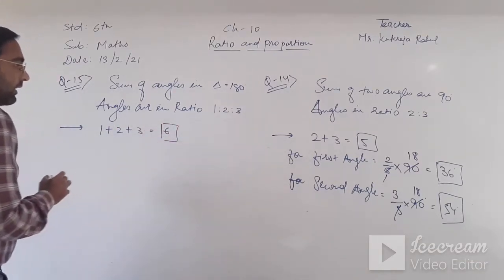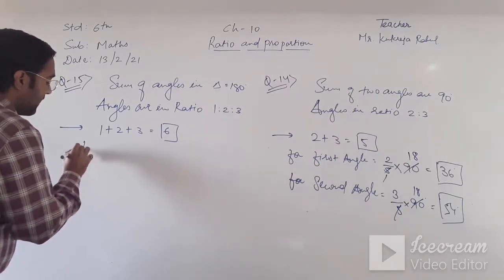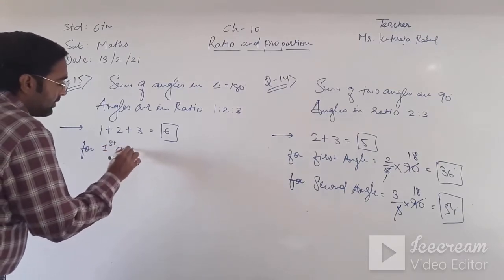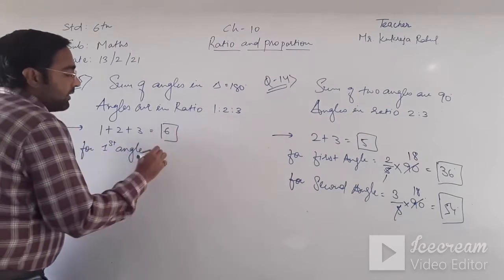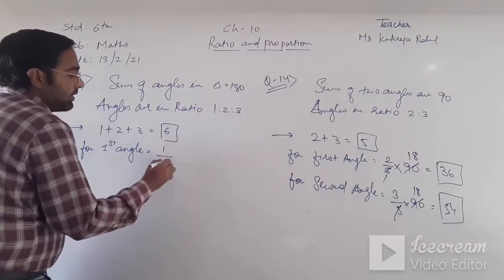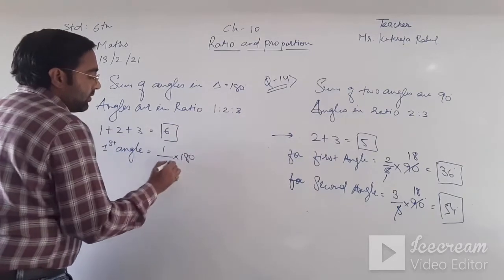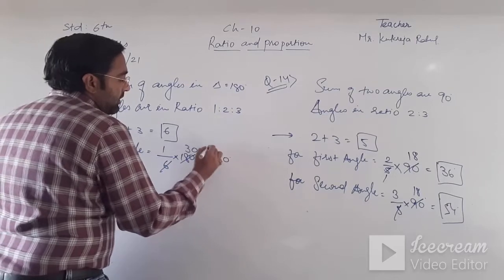Now we are finding the angles. For the first angle, my ratio is 1 upon the total ratio 6, into 180. So 6 thirties are 180. So the answer is 30 degrees.